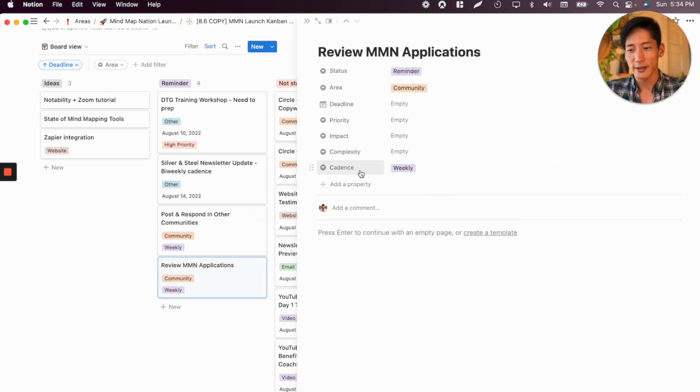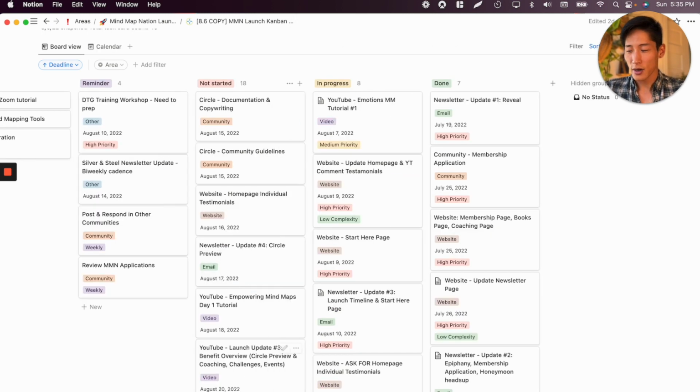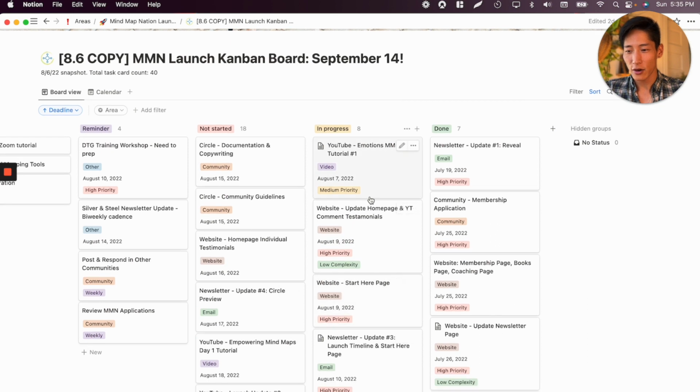And this is where the cadence really comes in, because these are ongoing projects. They're not like anything with a necessary deadline, right? So it's good to have just like, hey, check this on a weekly basis at least. All right, and at this point, 8/6, these are the tasks.